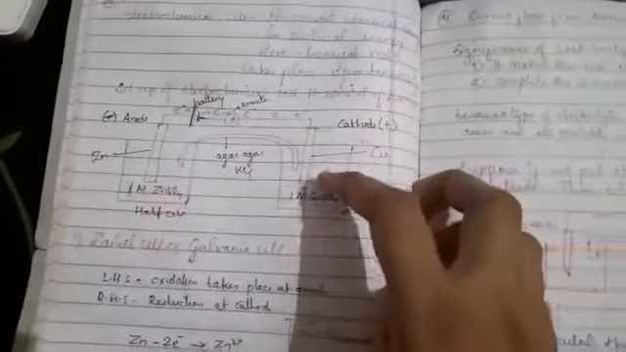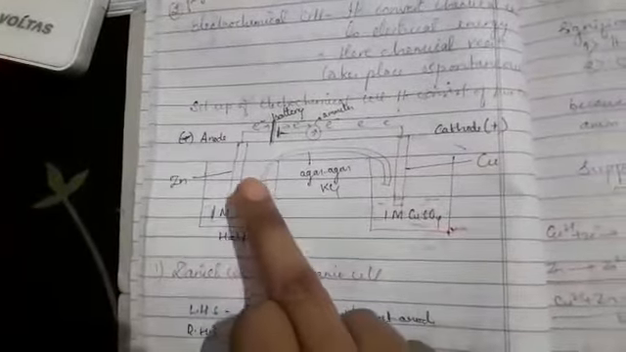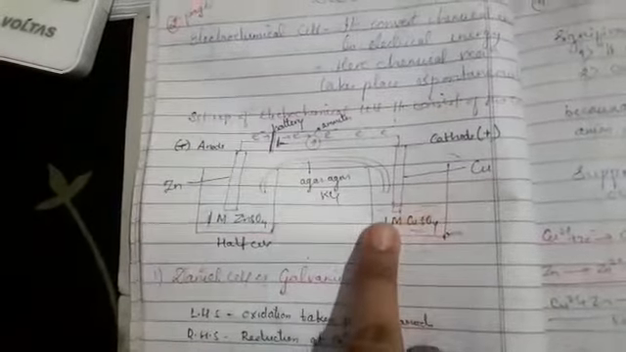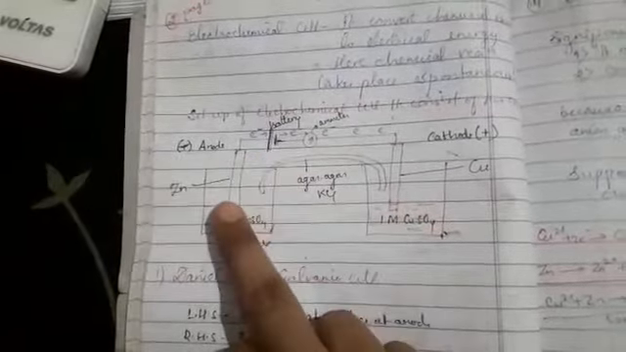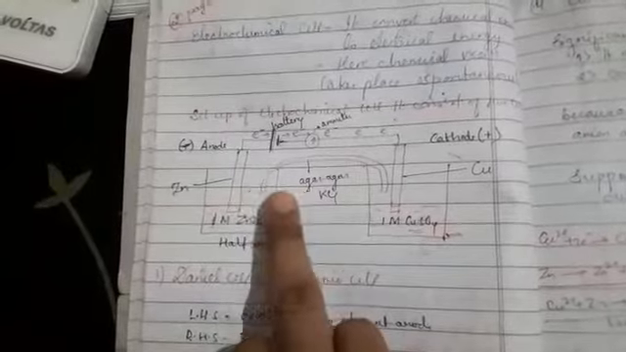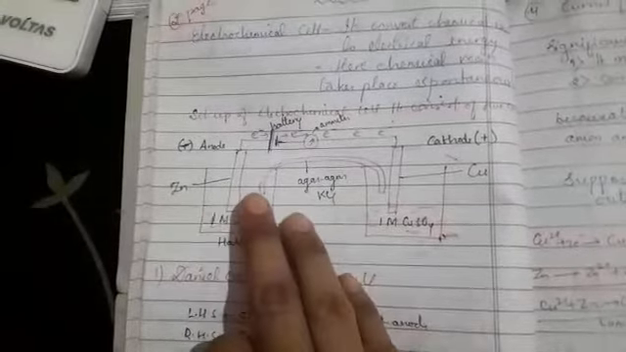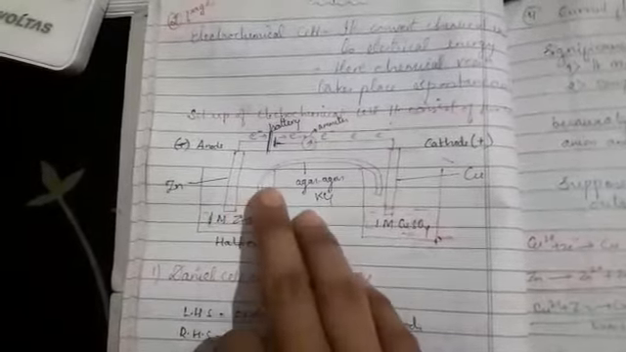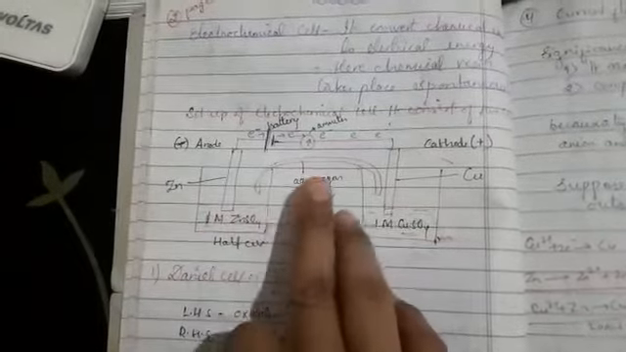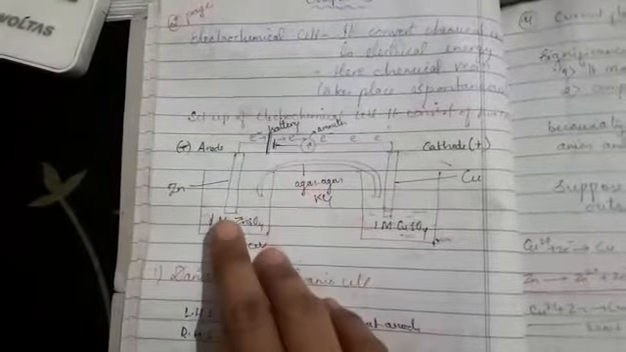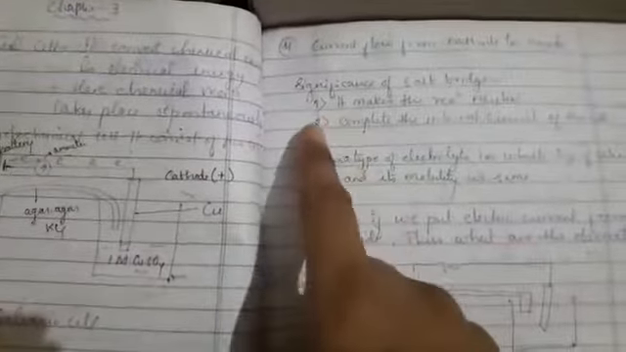Sometimes a 1 mark question may be asked. The significance of this is that it makes the reaction neutral. How does it help to make the reaction neutral? When the flow of electron takes place from this half cell to this half cell, there is a lack of electron here. To balance the number of electrons in this half cell, the negative charge comes over to this side, and that makes the reaction neutral. This is the use of the salt bridge.